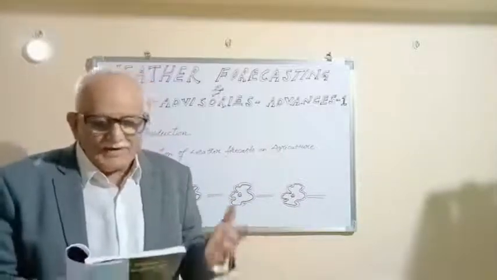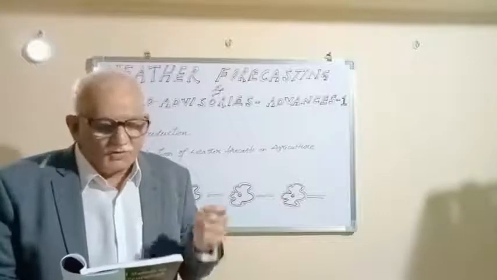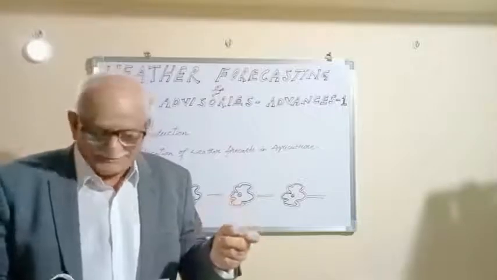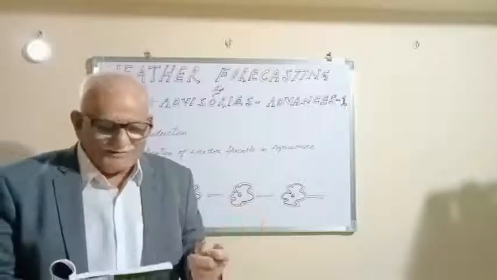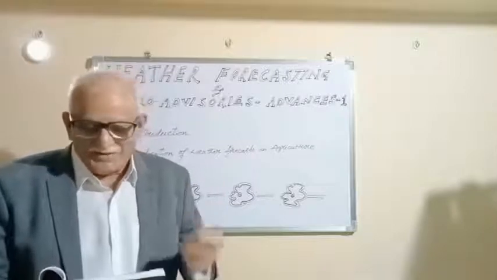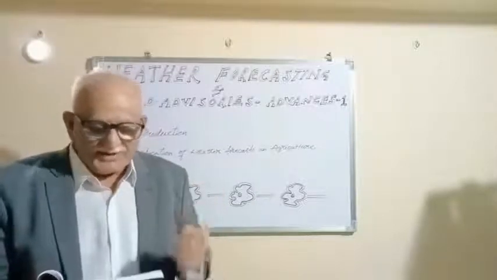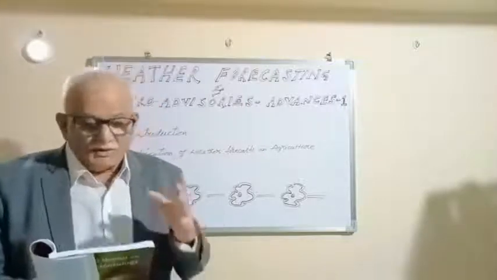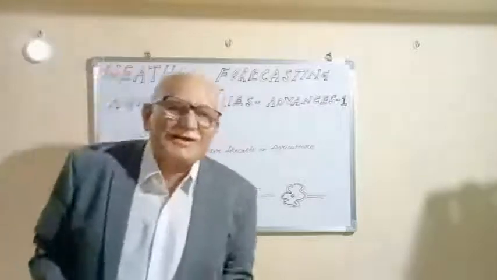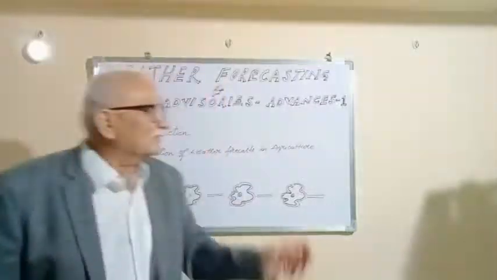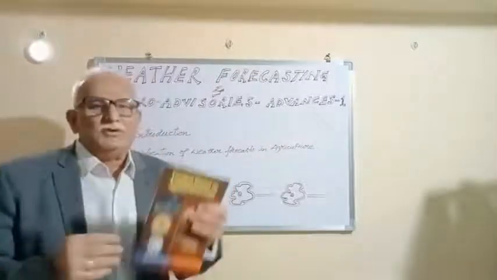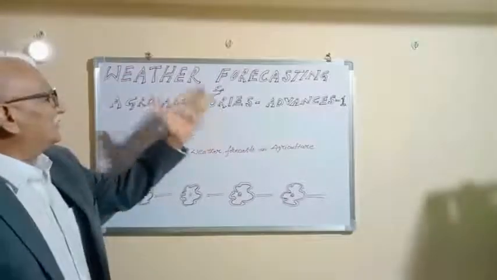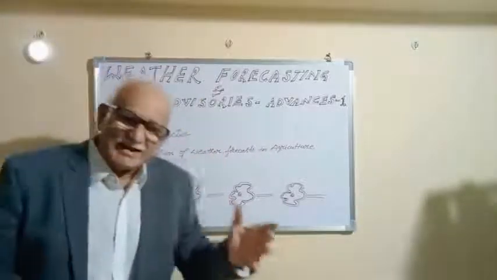Now, planning and operational activities in agriculture require forecasts of elements like expected cloudiness, air humidity in lower levels, probability and amount of rain, wind speed and direction, dew duration and intensity, and variation in temperature, particularly temperature range. Those relating to extreme conditions are also required by the farmers. So this is a small introduction to our advances. From my book, I am going to cover 3 to 4 advances on weather forecasting and agro advisories. Thank you for your patience.